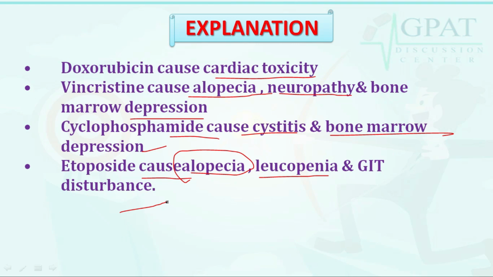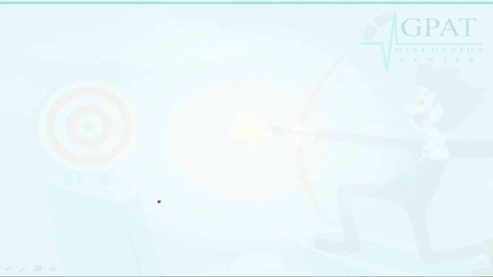So it's all about this question that we have just explained drug wise. So next question is,